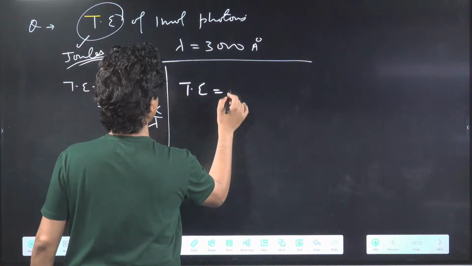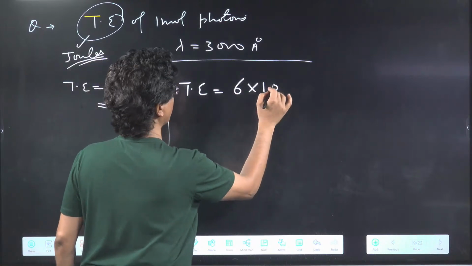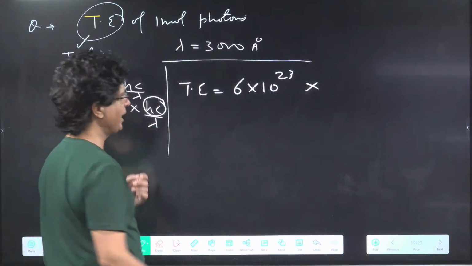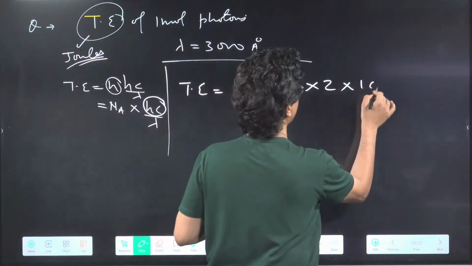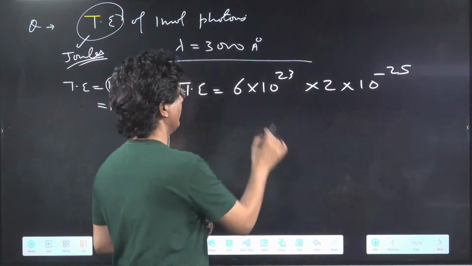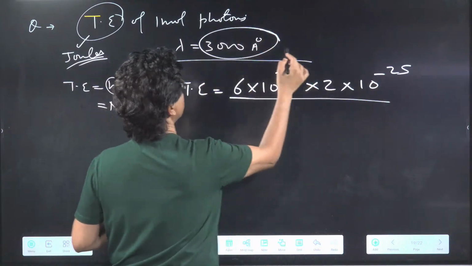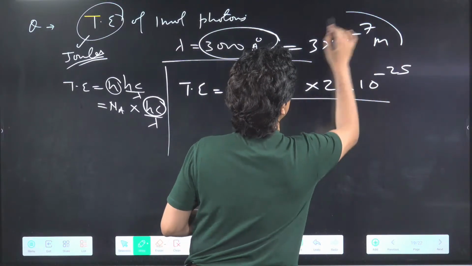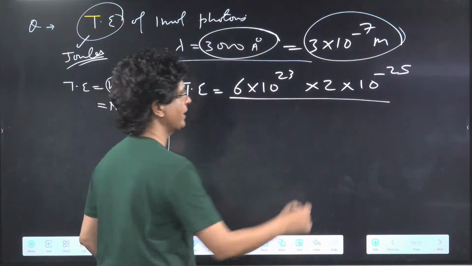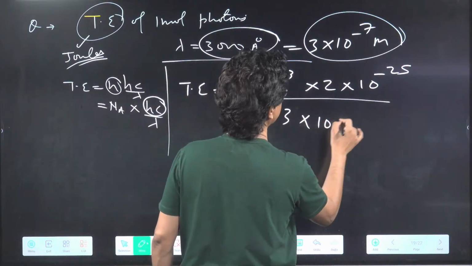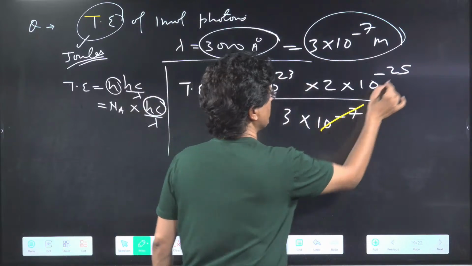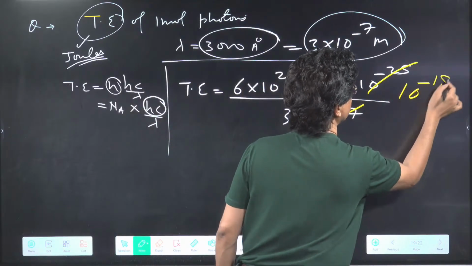And if that is the case, I believe I can also write down total energy will be 6 into 10 to power of 23, while the value of hc will be how much, beta? 2 into 10 to power of minus 25, which we have already done. And lambda will be how much? 3 into 10 to power of minus 7 meter. We'll need meter. Okay, so 3 into 10 to power of minus 7. Solve it. This will be 10 to power of minus 18.